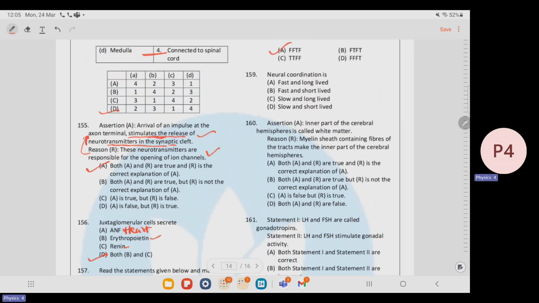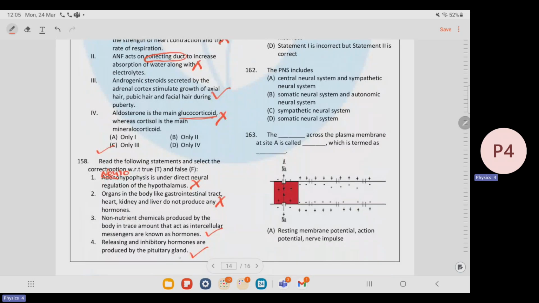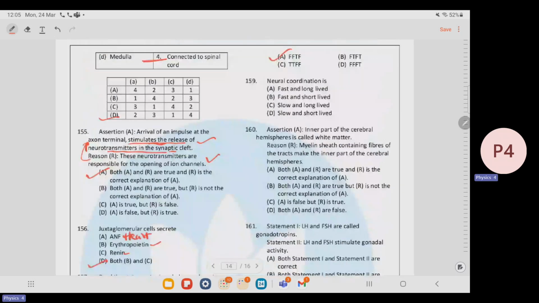True, false. Wait a second. Okay, releasing and inhibitory hormones are produced by the hypothalamus, not by the pituitary gland. So it is false, false, true, false.